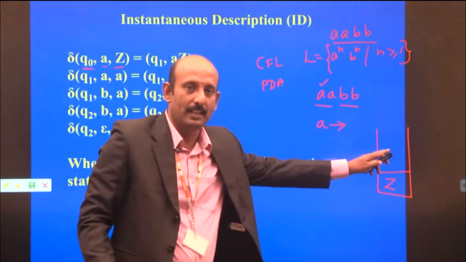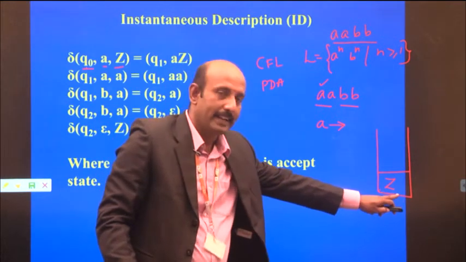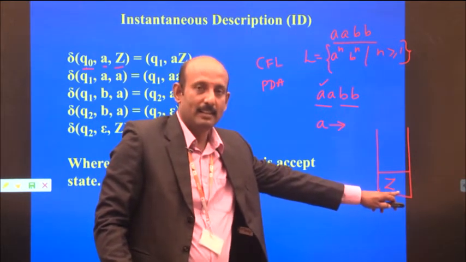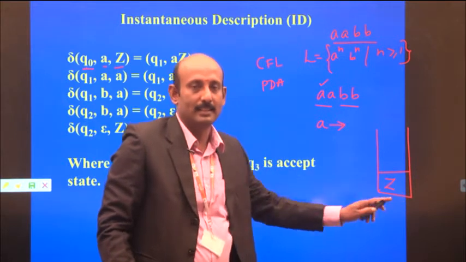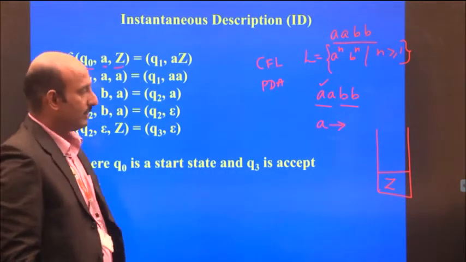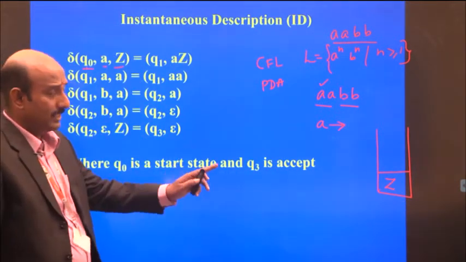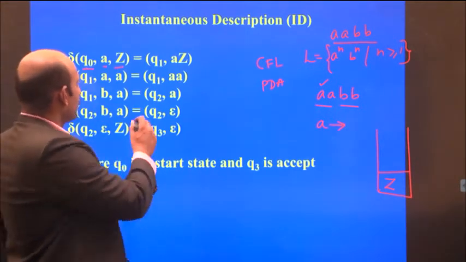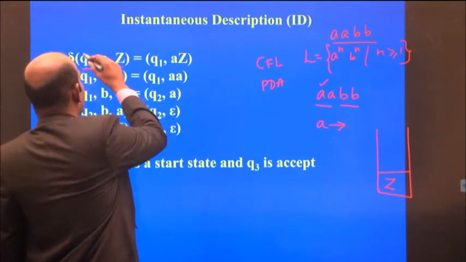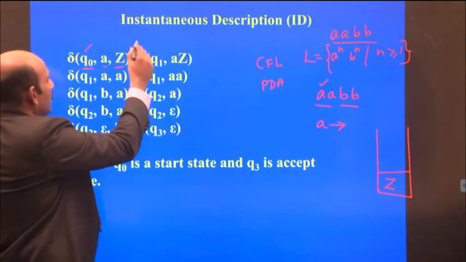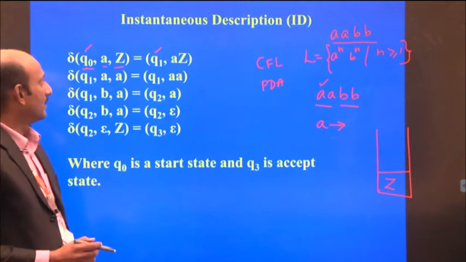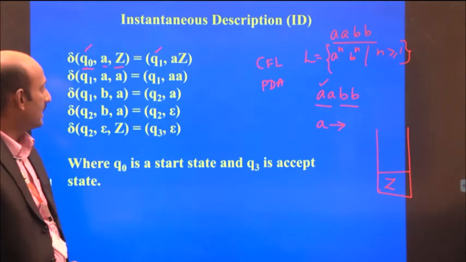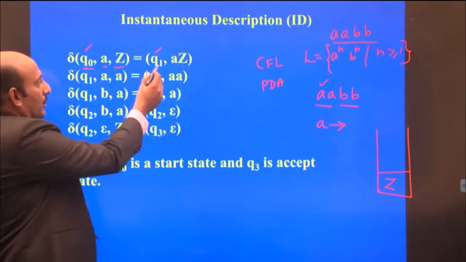The stack is initially empty, containing only the stack symbol Z, the stack alphabet. In this case, there is a transition from Q0 to Q1.